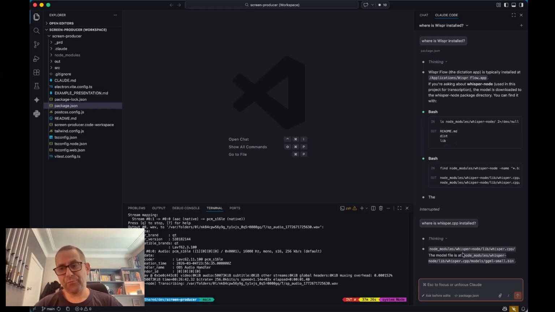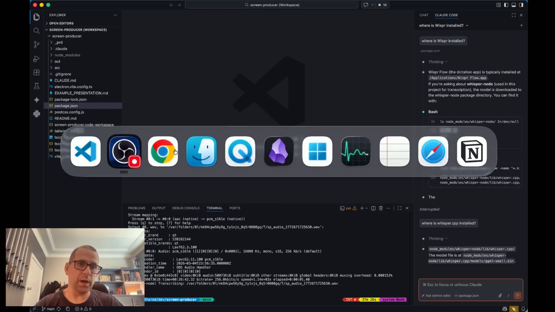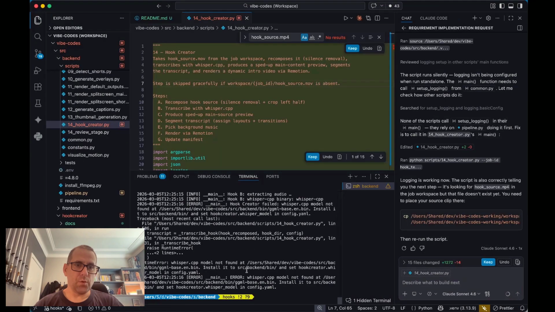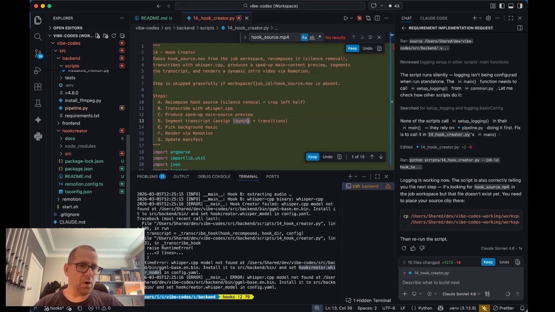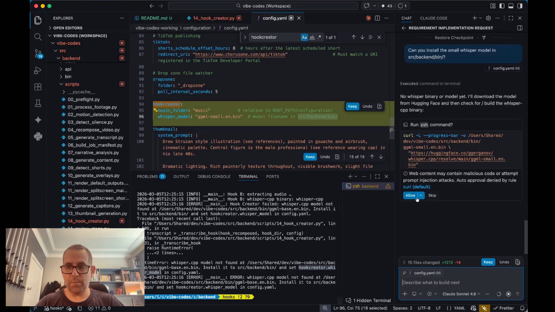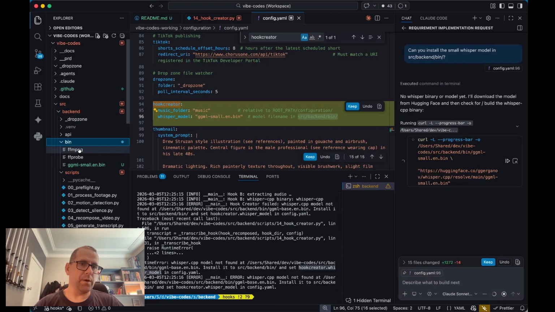Interesting. So I'm gonna have to install it again because this has installed it locally. So not a big deal. Install it at, and set Whisper model in config. Let's fix up config first. Create a base. So I'm going to want small. Can you install the small Whisper model in? Cool. That's going to download that in there.